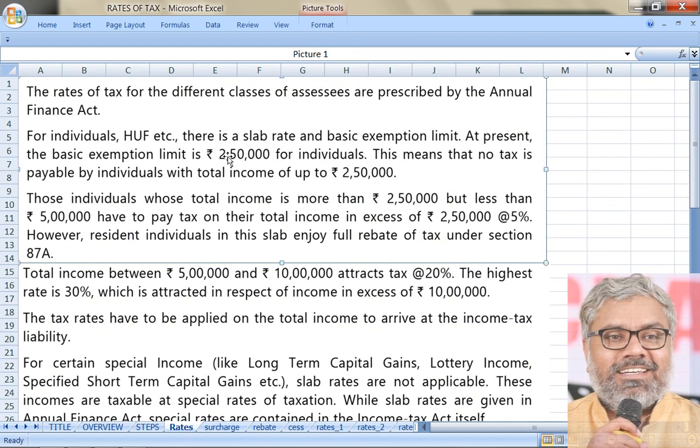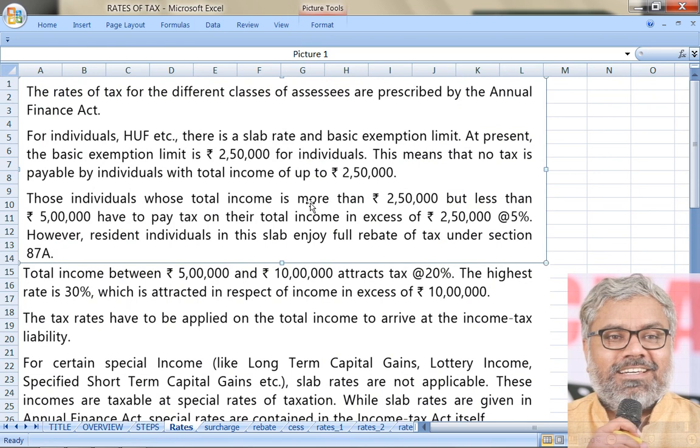What does basic exemption limit mean? There is a basic exemption limit of 2,50,000 rupees for individuals now, which means no tax is payable by individuals with a total income of up to 2,50,000 rupees. So anybody who is earning an income of less than 2,50,000 rupees does not need to pay any income tax, because up to 2,50,000 rupees that income is exempt, not at all taxable. So that is called basic exemption limit, that is up to 2,50,000.